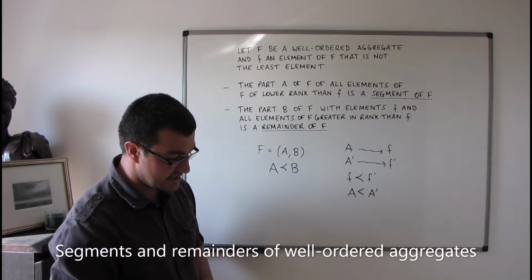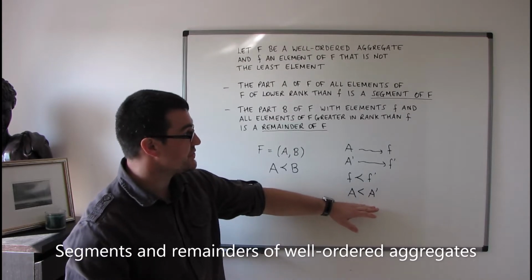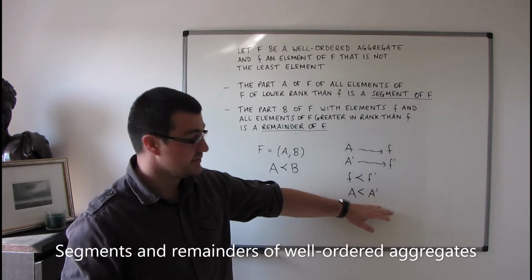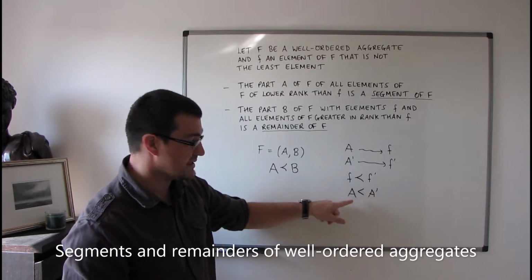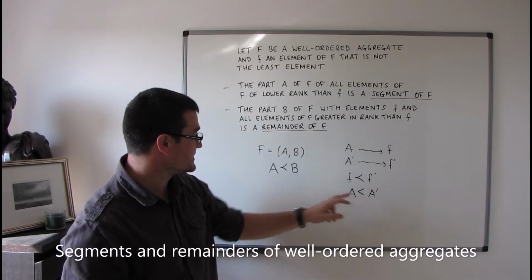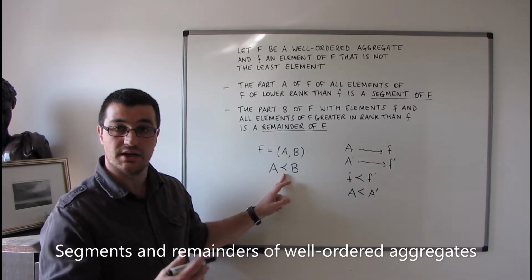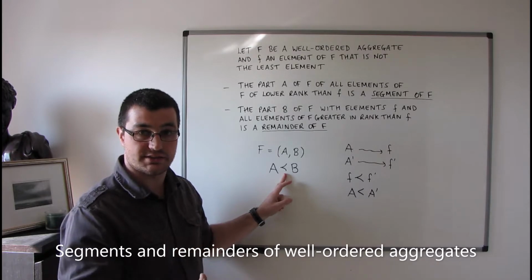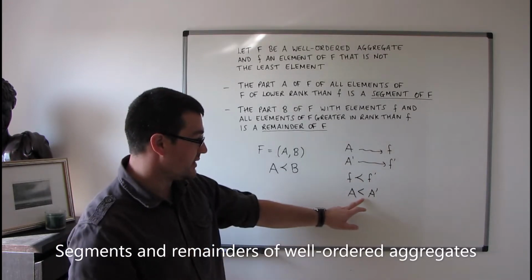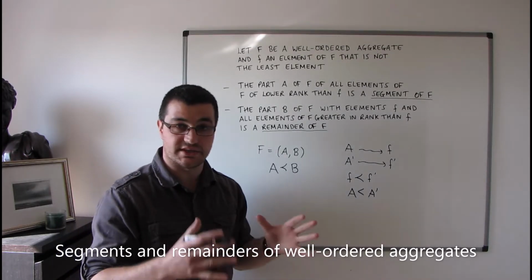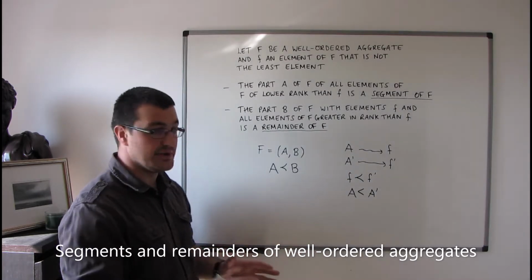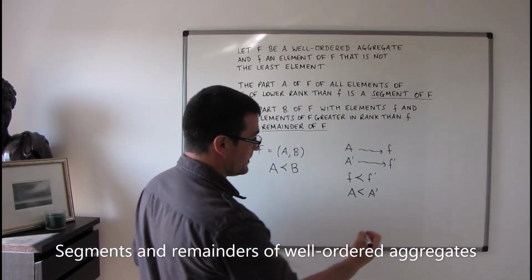We can also say, so this applies just to segments. This notation applies only to segments, whereas this applies to more general parts of an aggregate. This notation here strictly to segments, with one exception.